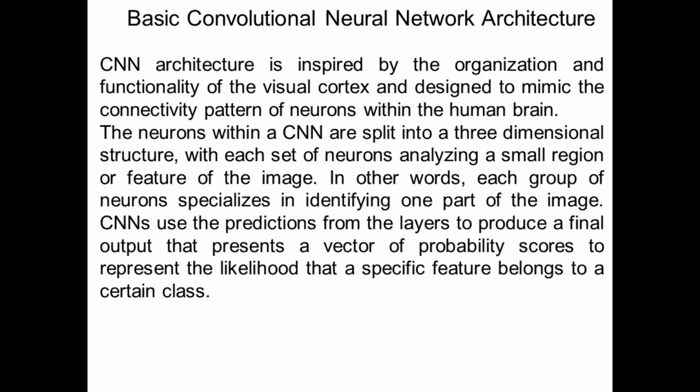The basics of convolutional neural network architecture: as I said, it is inspired by the neurons of the human being. We consider the functionality of the visual cortex, and it is designed to mimic the connectivity pattern of the neurons within the human brain.